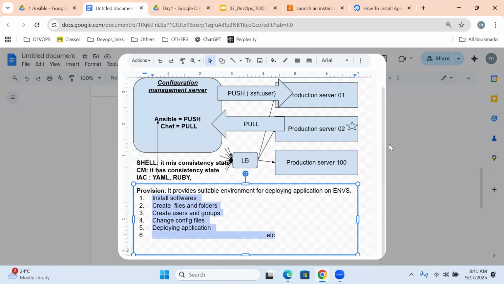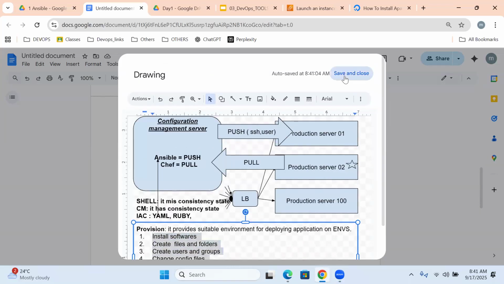So I hope you people understand very clearly what configuration management is.